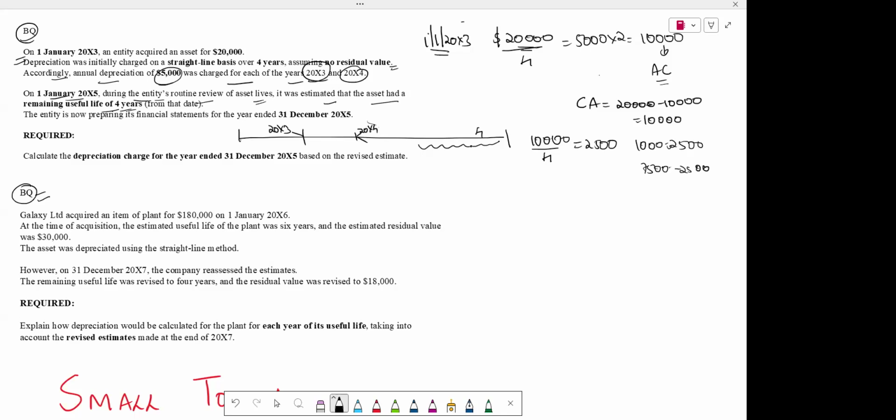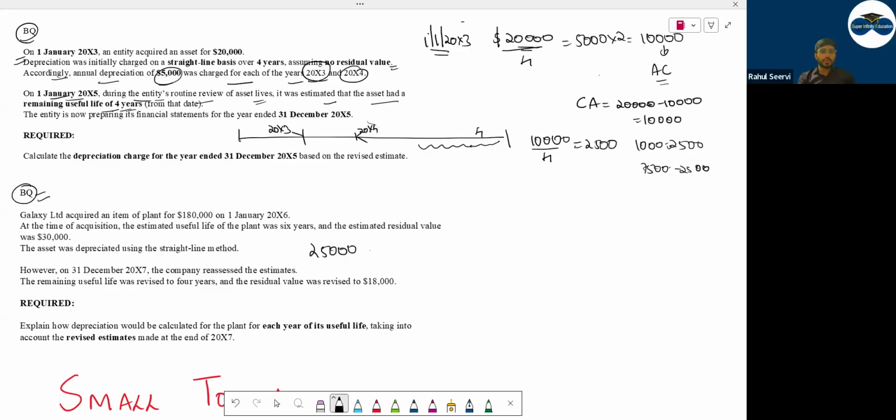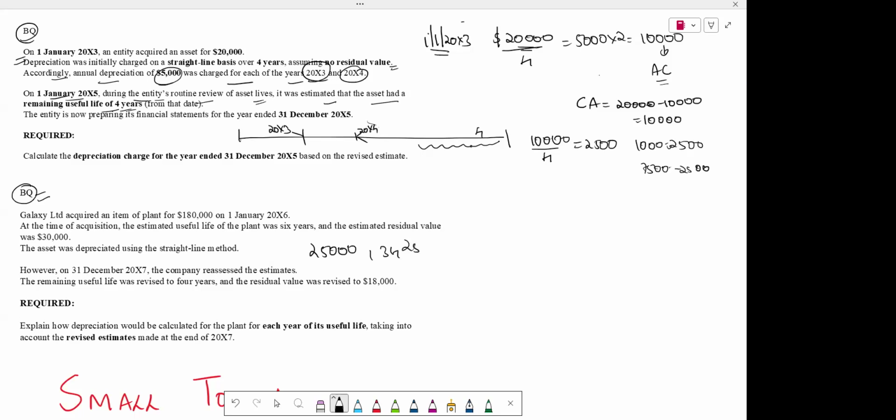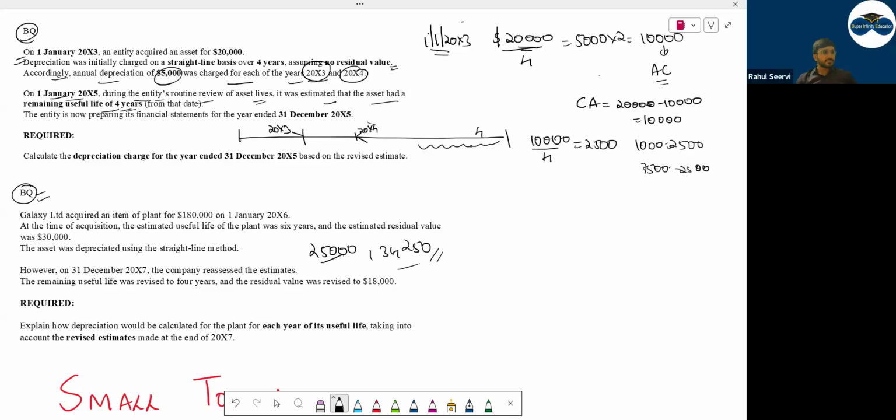First 25,000, second 34,250. 25,000 Rajan, 34,250. Everyone getting the same answer? Yes. Okay, my work is easy now. You have started solving, giving right answers. Same way it will happen.